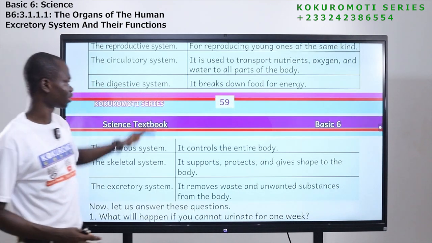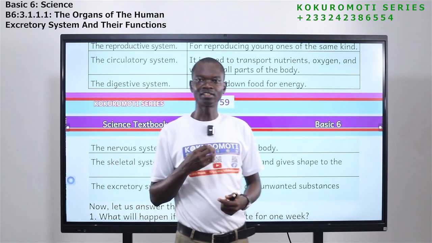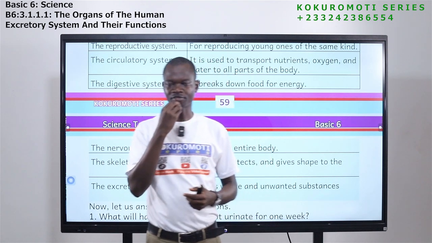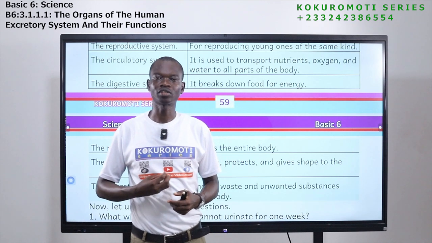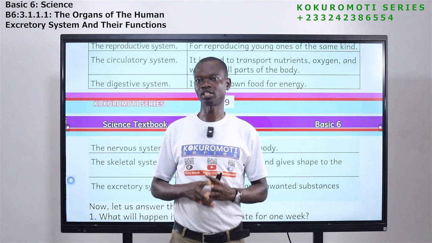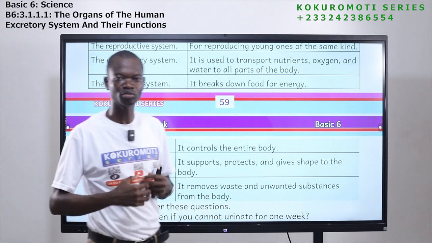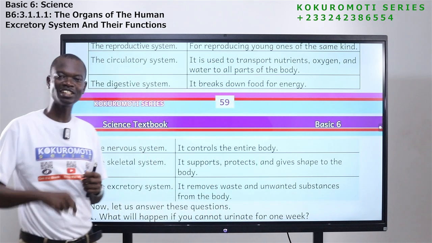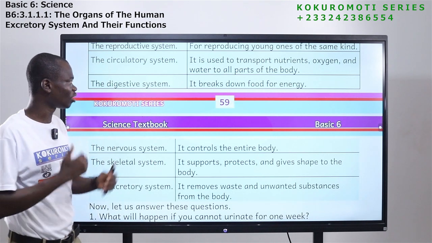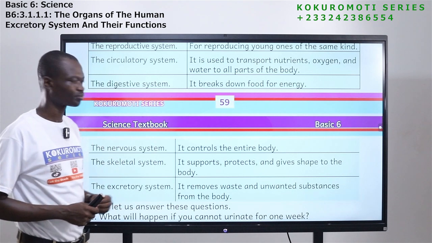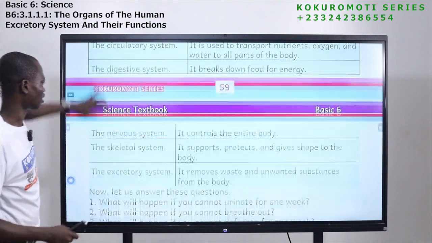We have the digestive system. It breaks down food for energy. So the food that we eat passes through our mouth. Something happens to it. It goes through our esophagus, something happens to it till it gets to the stomach. And then the body will take the energy from it. Before the food comes out of the body, you will not see it to be rice again, you will not see it to be banku again, but you see it to be something else. So breaking down of food for energy, that is the work of the digestive system.